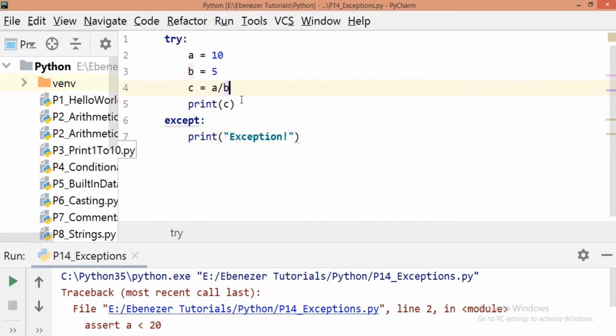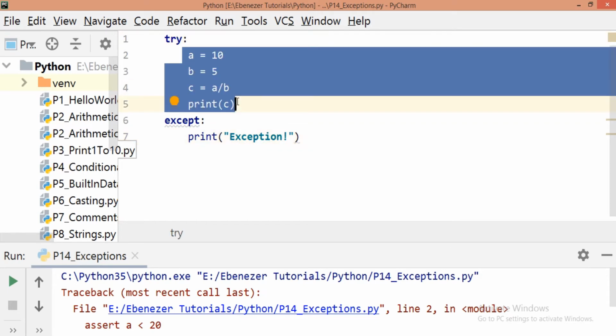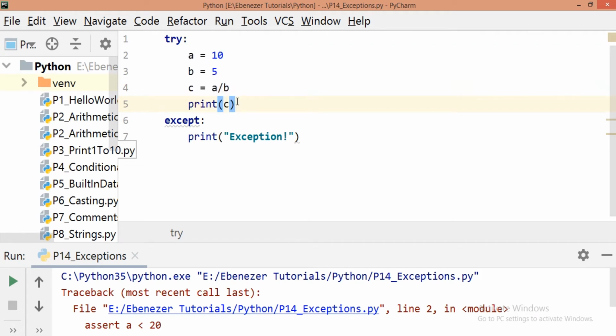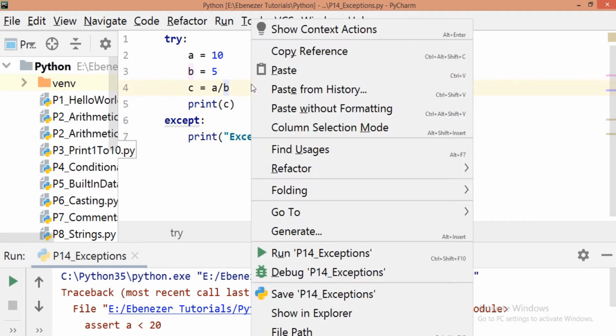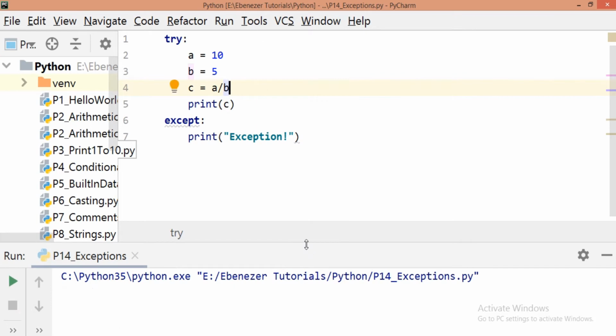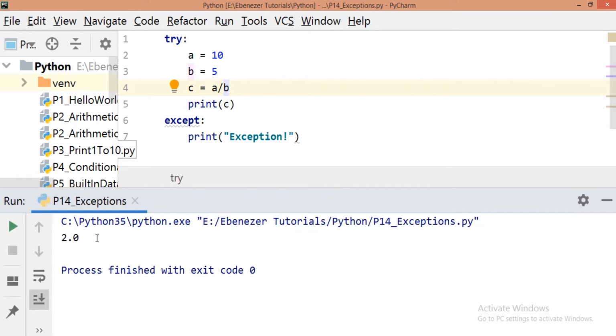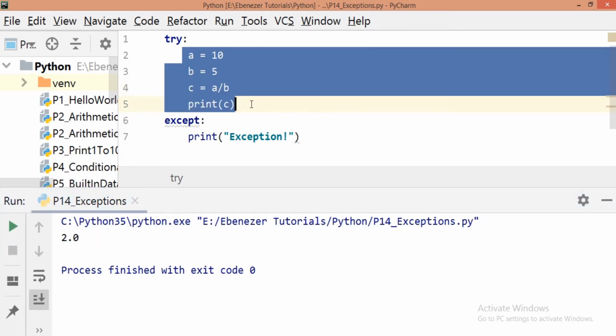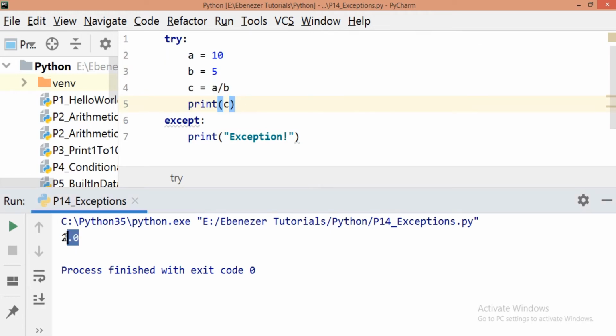So how does this work? In the try block, any block of code that we feel may raise an exception will be added inside the try block. And if this exception occurs, what do we want to do? That we will write inside the except block. So now we will run this. Here we can see it is not going to raise any exception because the code is fine in all aspects. So we can see that it has given the output.